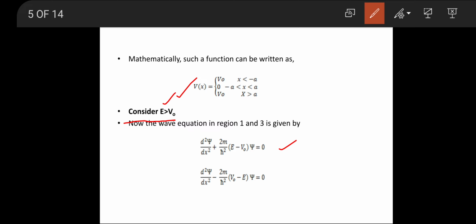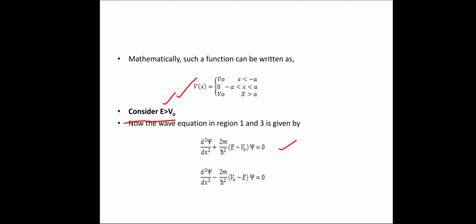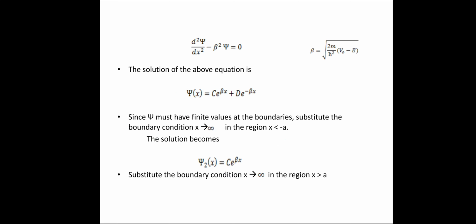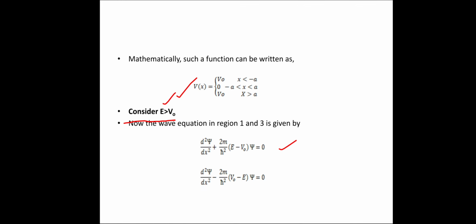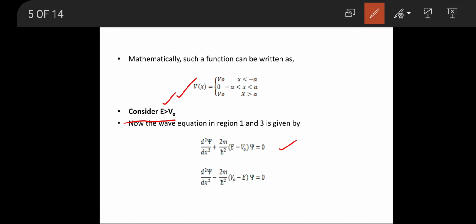So we are considering this 2m by h cut square of V naught minus E as beta square.